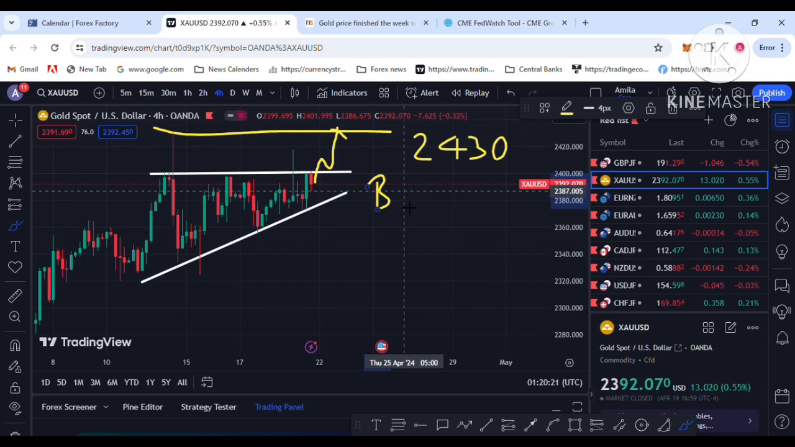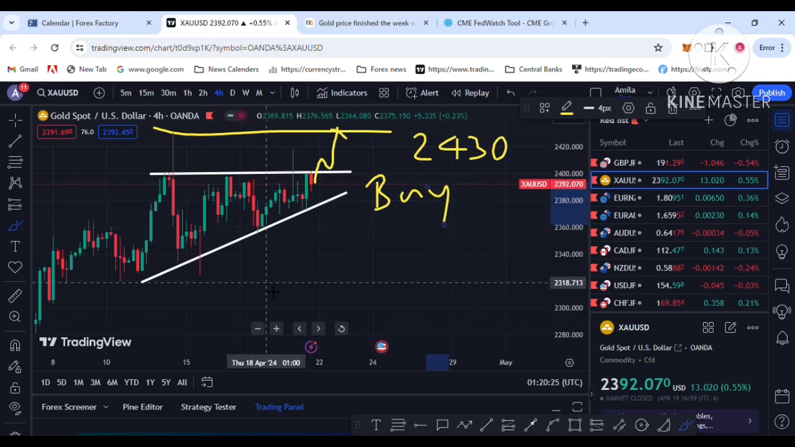Trade with risk management. Gold is a more volatile pair, so use money management as well as risk management. Take the trade with confirmations from the smaller time frames.